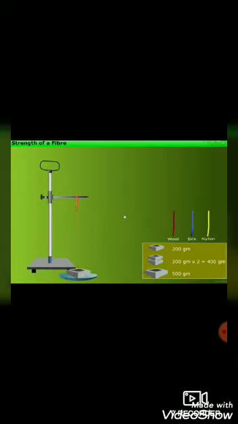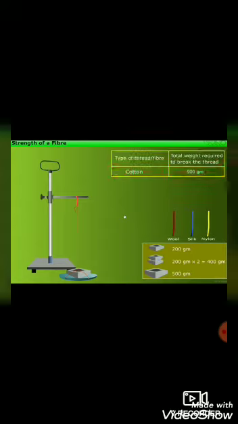When we added 500 gram, the thread broke. And we want to note this value: cotton gets 500 gram and it shows the strength of this thread. Now use the next thread, it is wool, and add the weights.